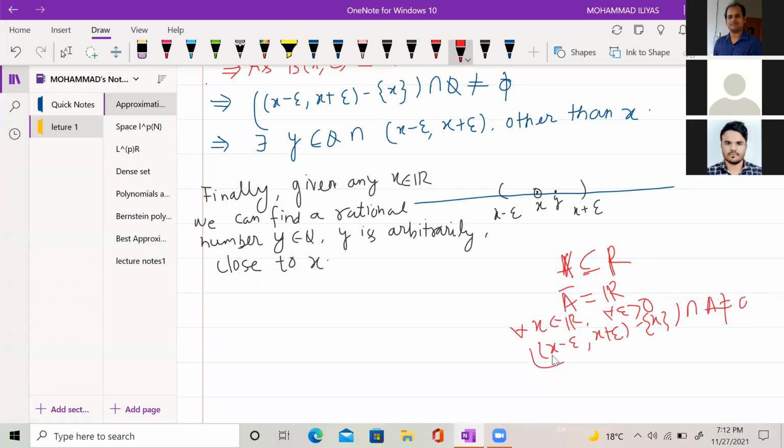This means that if you make a neighborhood of x, say x minus epsilon to x plus epsilon, and this subset A is dense in R, then if you pick any real number x, you can find some y in A such that y lies in the neighborhood (x minus epsilon, x plus epsilon). It means that for any given real number x, we can find some rational number y such that y is arbitrarily close to x. So is it okay, sir?